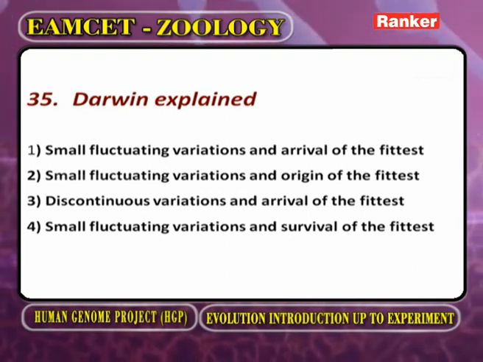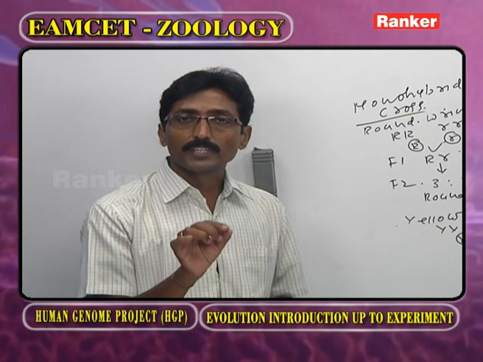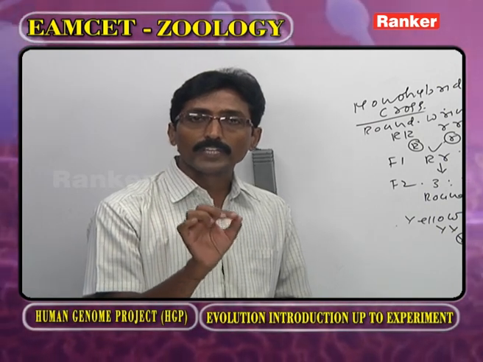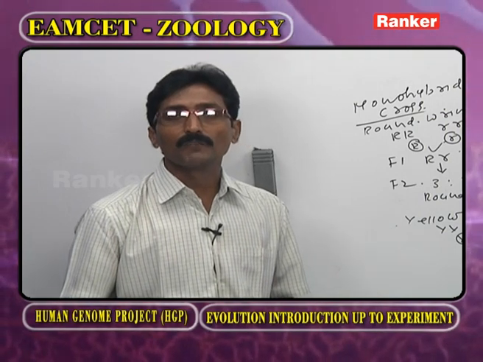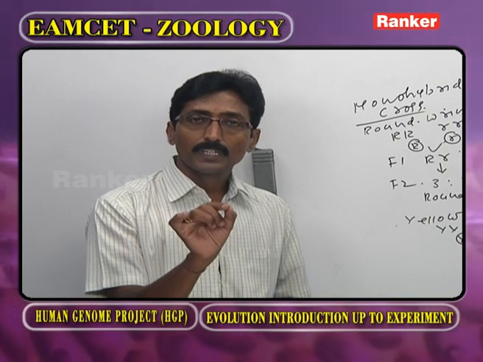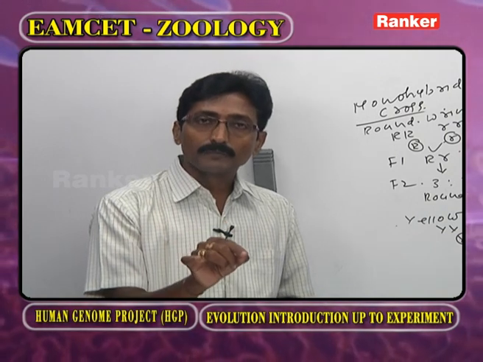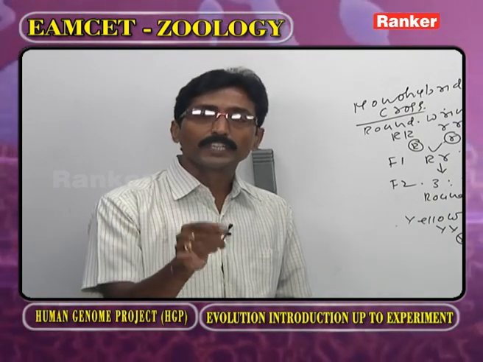Now the next question. According to Darwin, in a race the changes are brought by what type of variations? Small fluctuating variations. What is meant by small fluctuating variations? In every generation, small variations occur. All these variations work collectively. So, after some time, in a race, permanent change is observed.